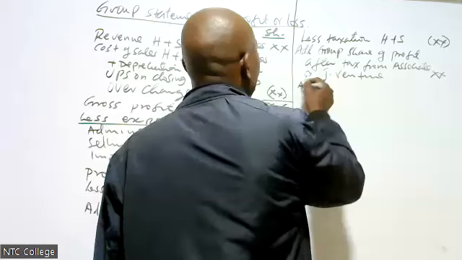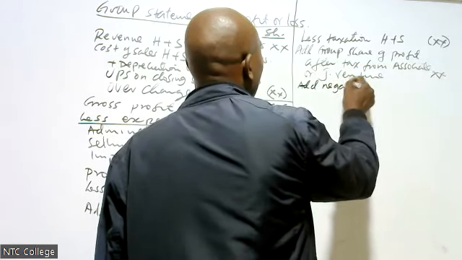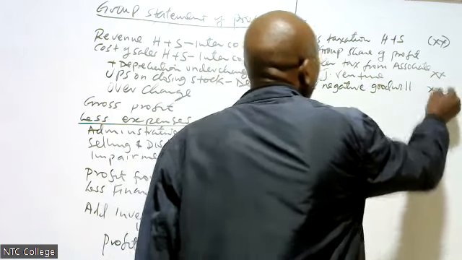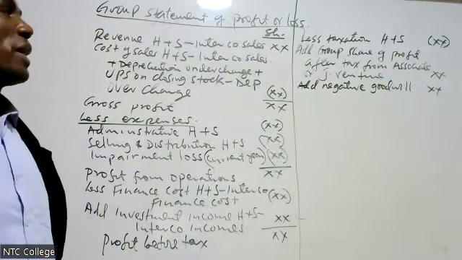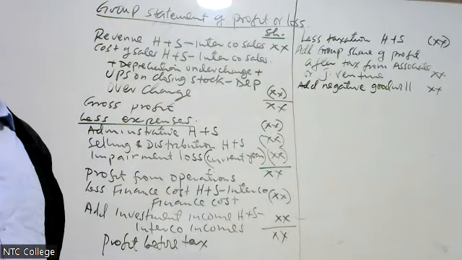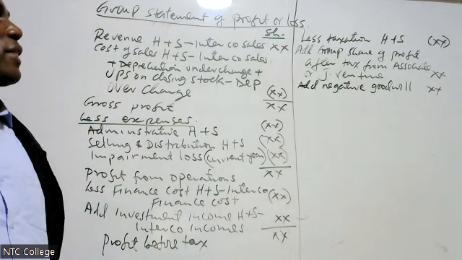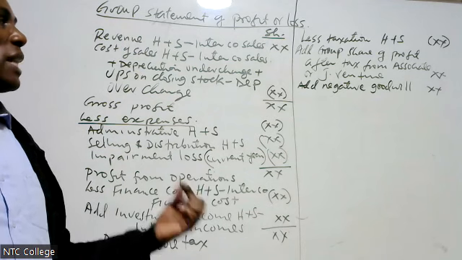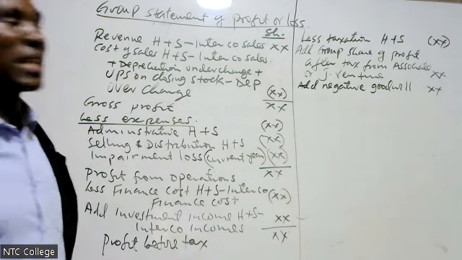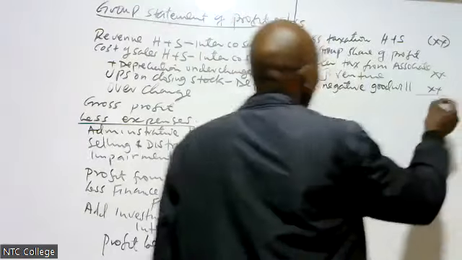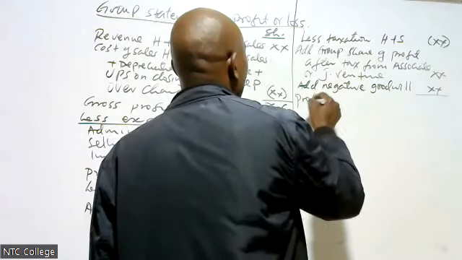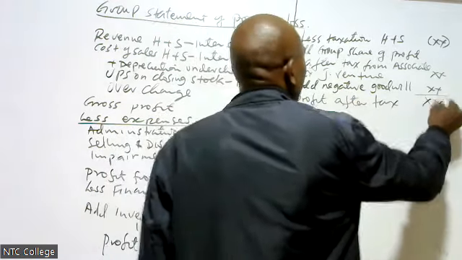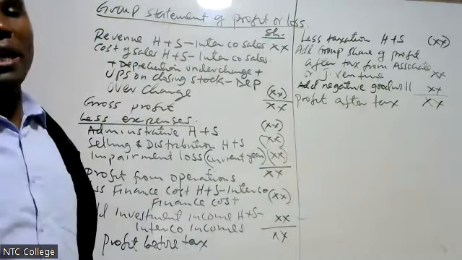Then I come to add negative goodwill. Remember we said that negative goodwill is an income. Therefore, the parent will report it as income. That is why in the income statement, we include negative goodwill. That is income. Then I get profit after tax.